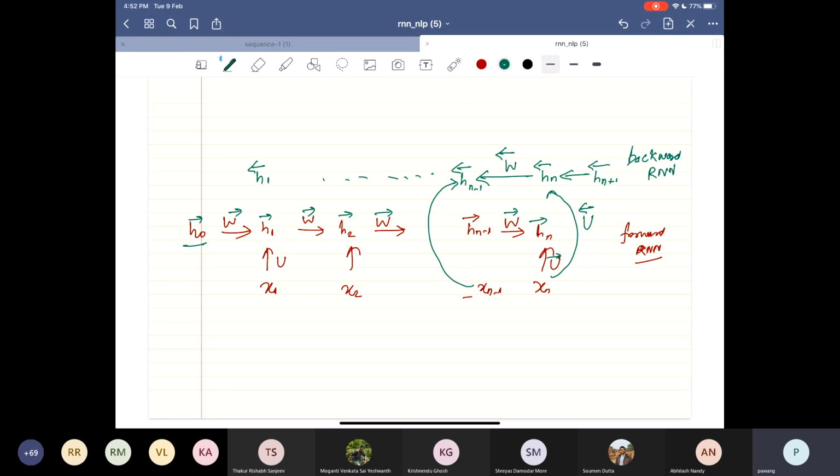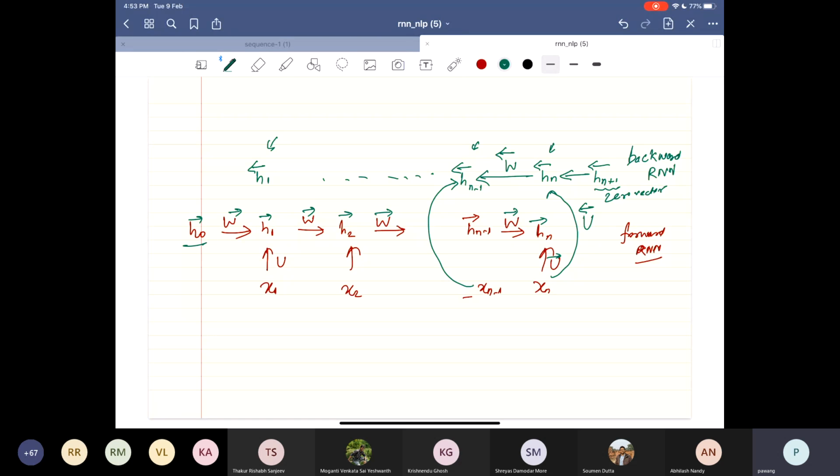Here I started with h0, I will start with hn plus 1. It can be a 0 vector to start with, or a random vector. And I keep on computing from hn to hn minus 1 up to h1, going backward. And I have something computed going forward. I can do both of these.